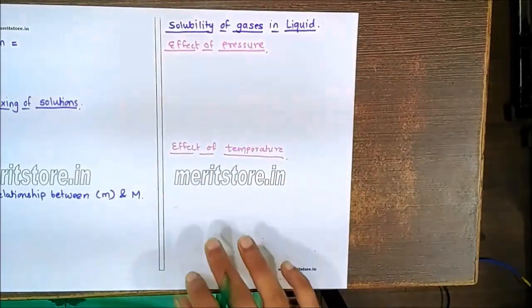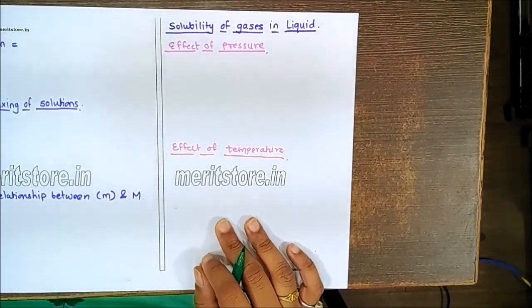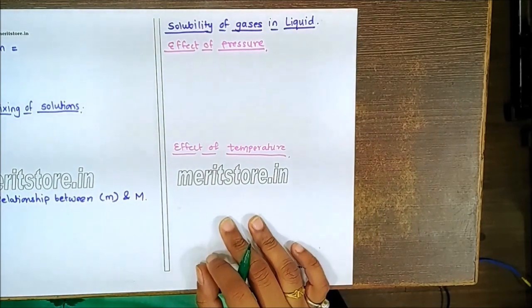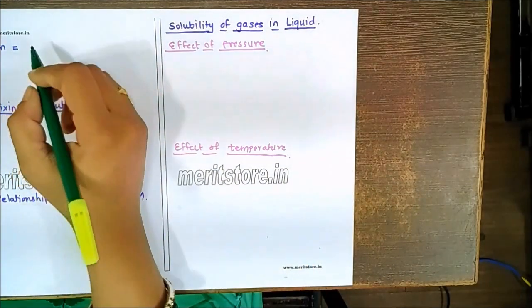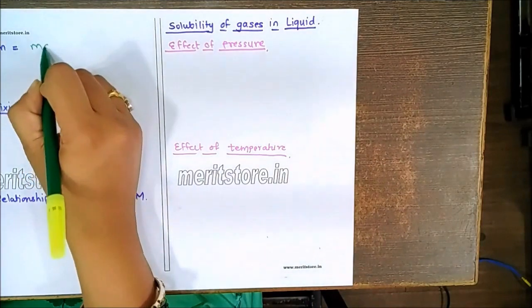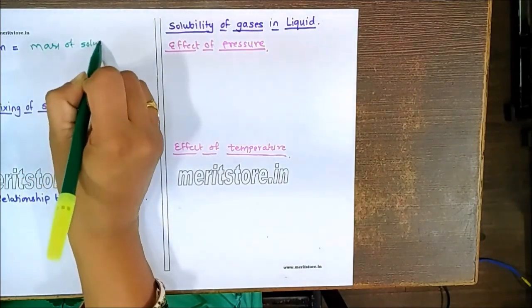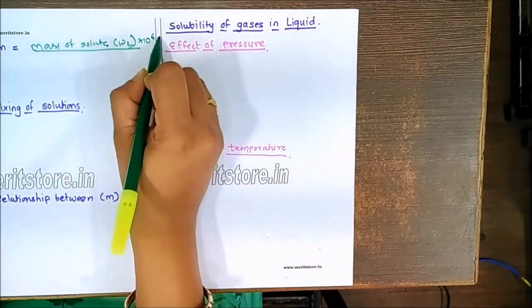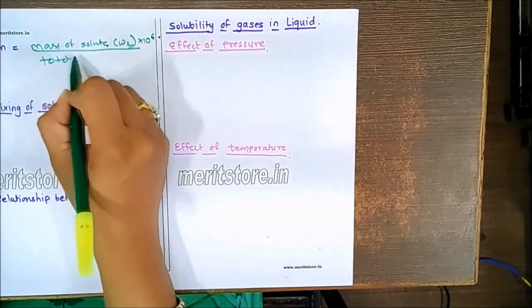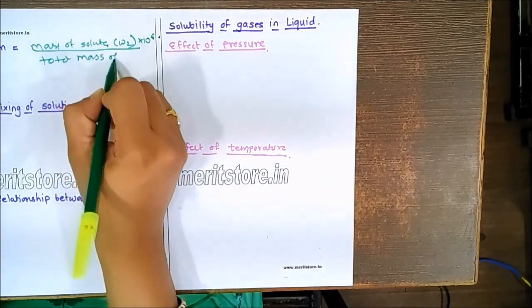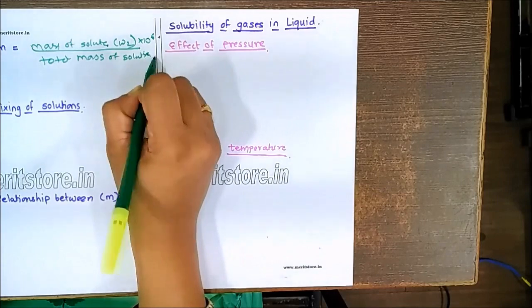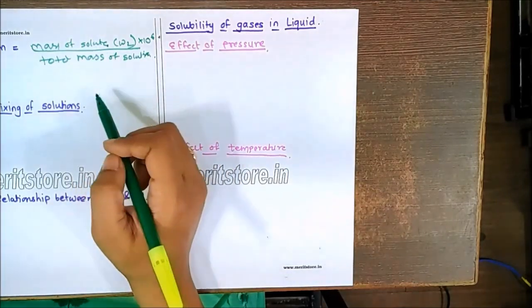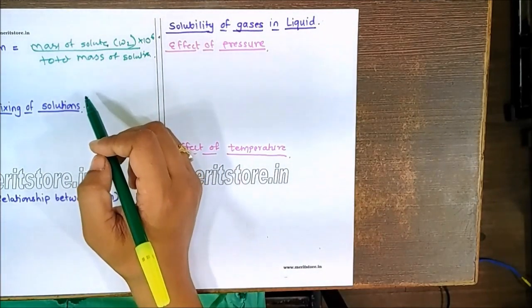The formula for ppm, parts per million, of these substances, is nothing but the mass of that solute, that's your W2, multiplied by 10 raised to 6, divided by the total mass of the solution. The masses are expressed in gram, or they have to be in the same unit.